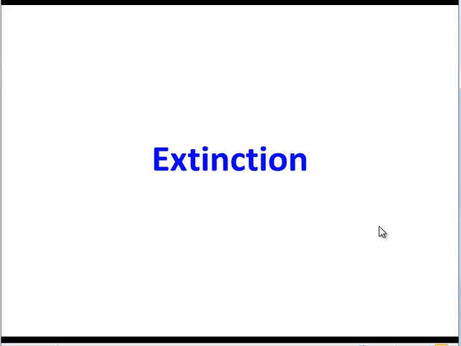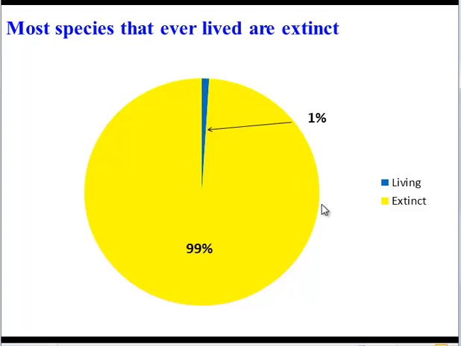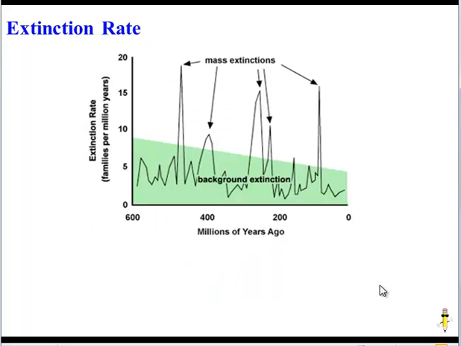So let's take a look at extinction, which is the opposite of speciation. Extinction is the loss of a species. And it's sad to think, but most species that ever lived have gone extinct. 99% are no longer around. So the millions of species we have today are really just 1% of anything that ever existed.